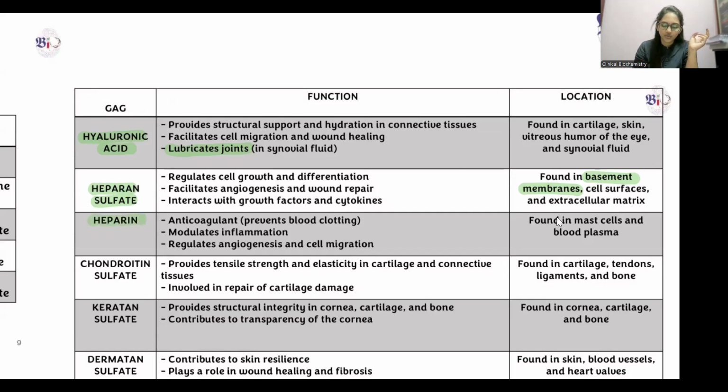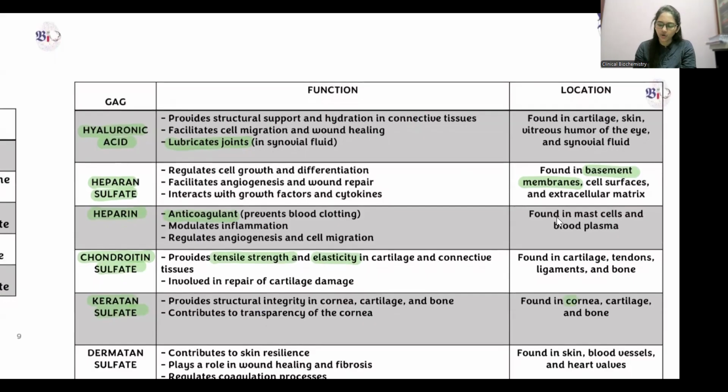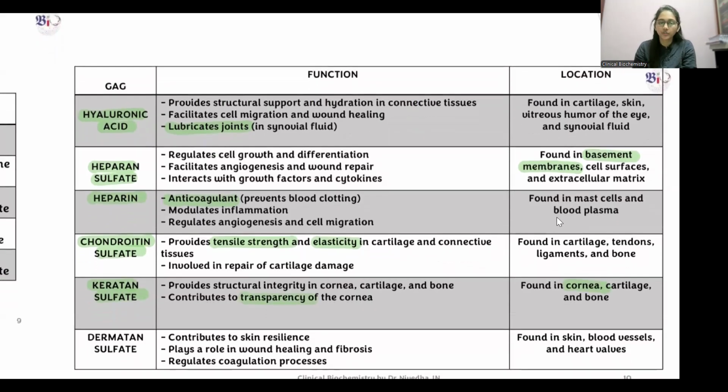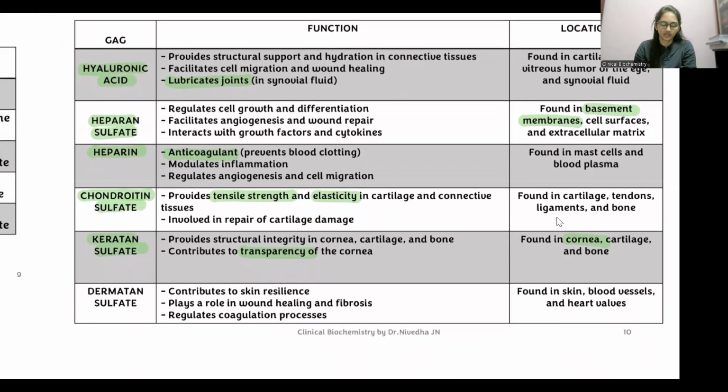Next, heparin is an anticoagulant present in the mast cells. Chondroitin sulfate provides tensile strength and elasticity in cartilage and connective tissue, so it is present in cartilage, tendon, bone, and ligaments. Keratan sulfate is present in the cornea and is responsible for its transparency.